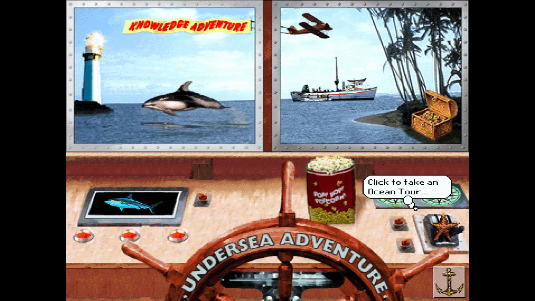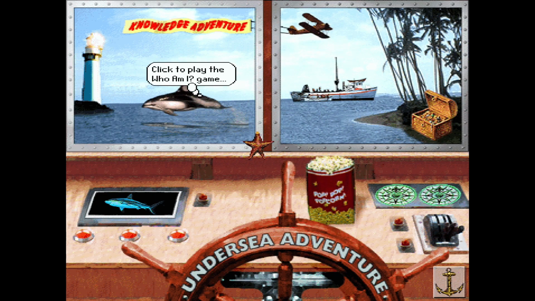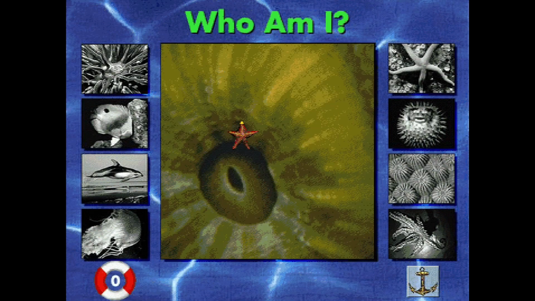And I just want to say, this music is lovely. Listen to that. Nice little harp refrain and 80s style keyboards. Relaxing you after your brief encounter with a giant shark trying to gnaw your face off. So let's click to play the Who Am I game. Who am I? That's a very philosophical question.